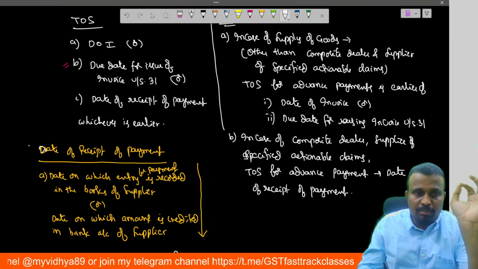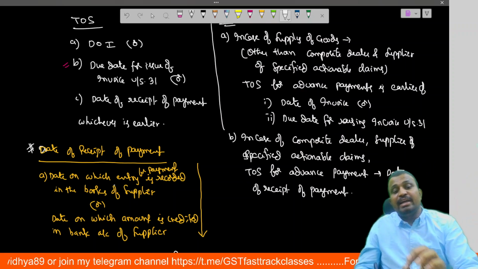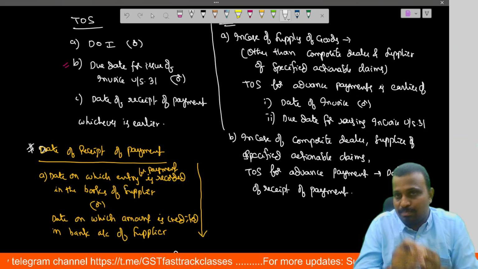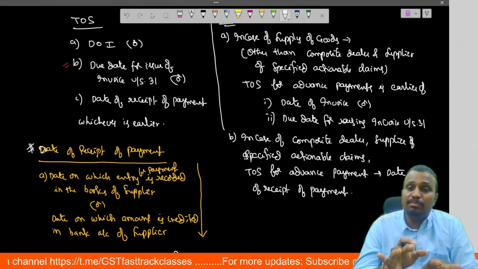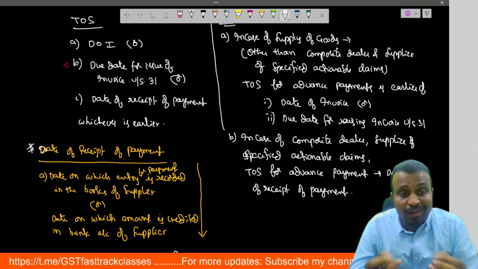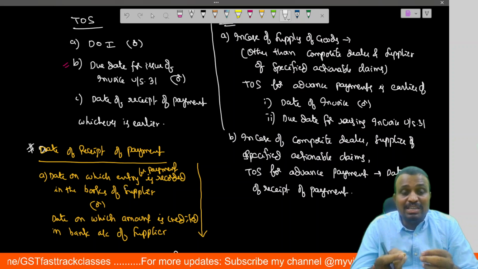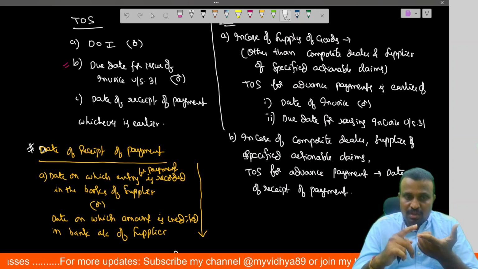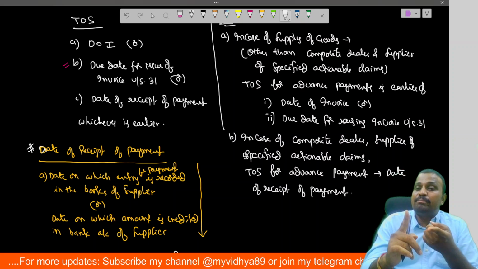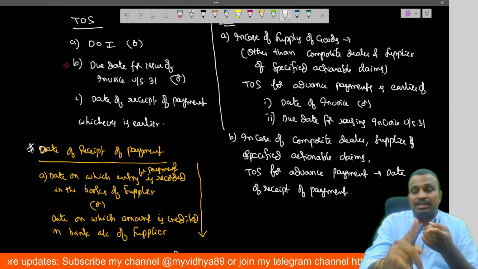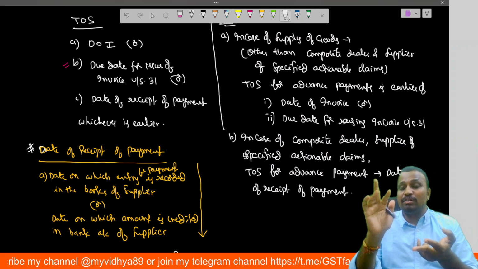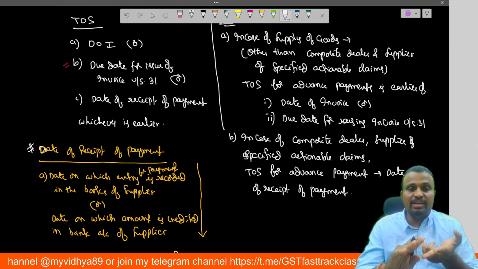Here, the date of receipt of payment is nothing but the date on which entry for payment is recorded in the books of the supplier, or the date on which the amount is credited in the bank account of the supplier, whichever is earlier. That is said to be the date of receipt of payment.